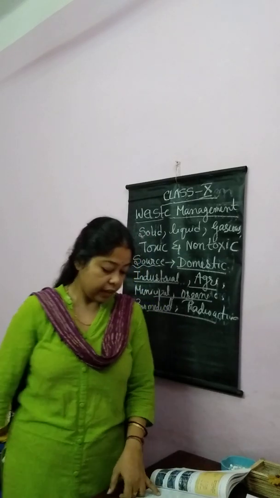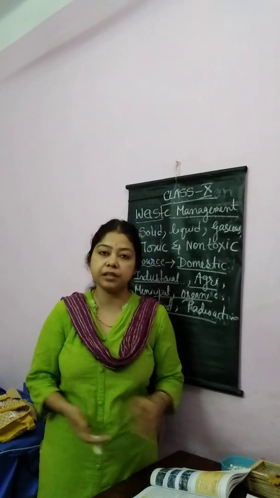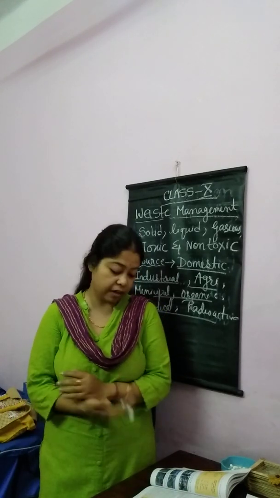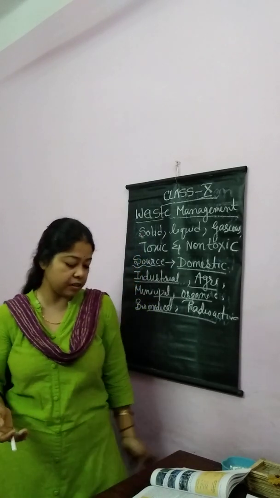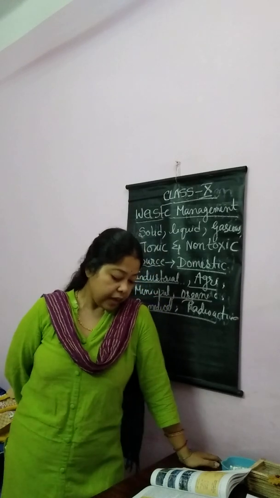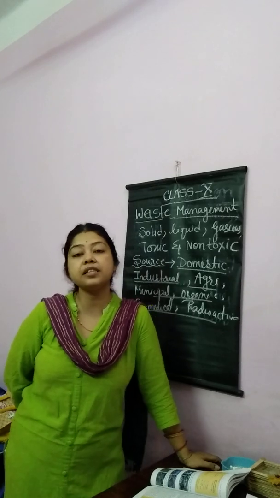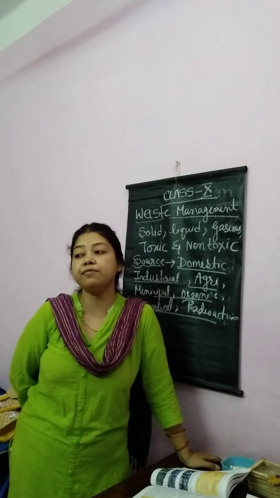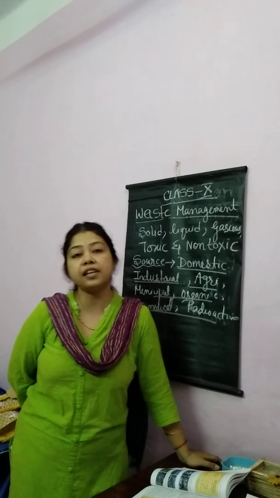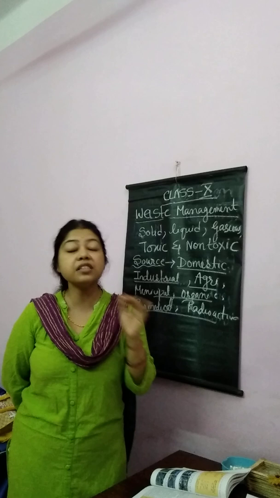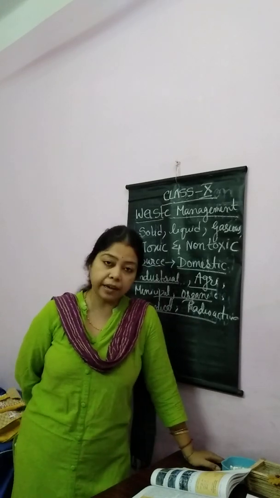So first, what are the effects of waste on the environment? How does waste affect the environment? Accumulation of waste due to its improper disposal may cause havoc and damage. It may cause chronic problems to mankind and animals. Harmful or hazardous waste, if not discarded properly, causes hazardous damage to nature. So waste must be properly treated before it gets mixed up with the environment.